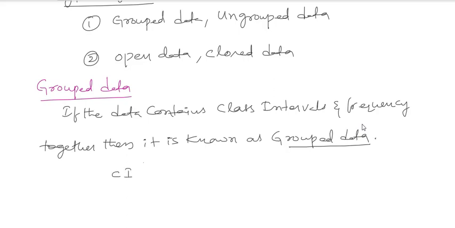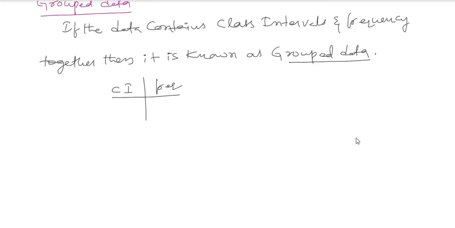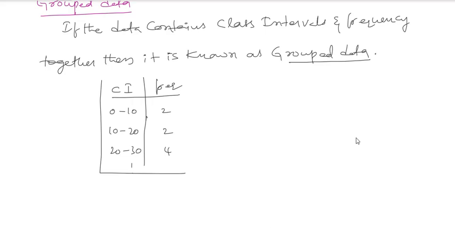Suppose I take class intervals and frequency, both you are having. So suppose I am having 0 to 10 with frequency 2, then 10 to 20 with 2, then 20 to 30 with 4. Likewise, if you are having both the class intervals as well as the frequency, then that type of data I am calling grouped data.